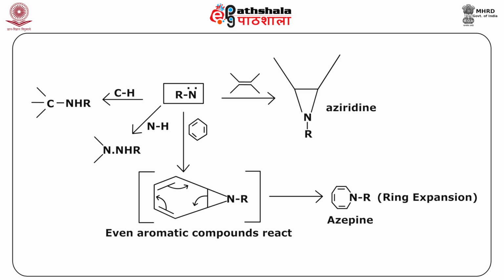It can add to the double bonds just like the carbenes and you get a 3-membered product which is aziridine. There can be reaction with alcohol where you get RONHR, and here even the aromatic compounds will react. Like with benzene, if you do the reaction, there can be ring expansion and azepine type of molecules will be formed.